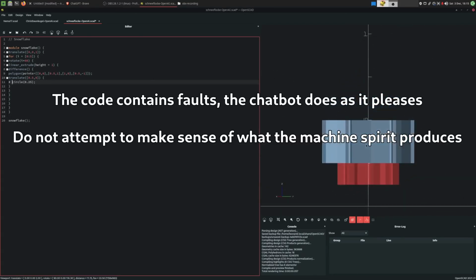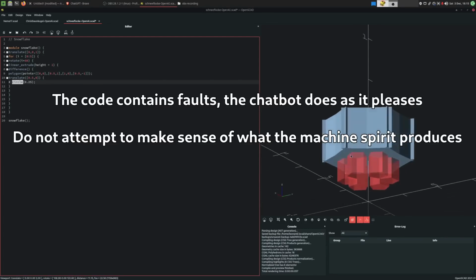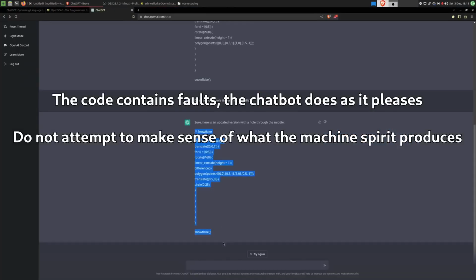Those would be cool, but it used the circle command instead of the cylinder command. So I'll just ask it. You should use the cylinder command instead of circle. And we have our response. And it even added the height parameter correctly, which is very cool.